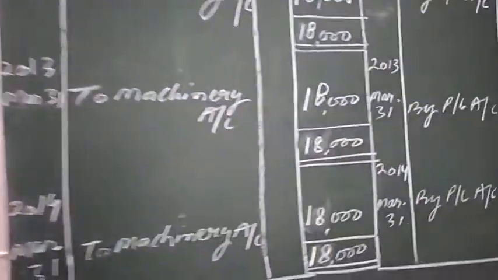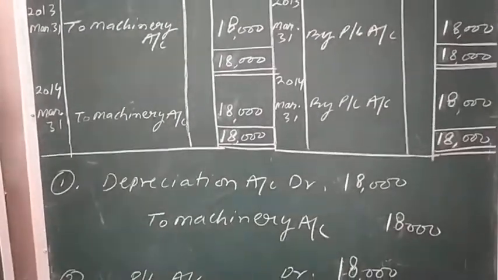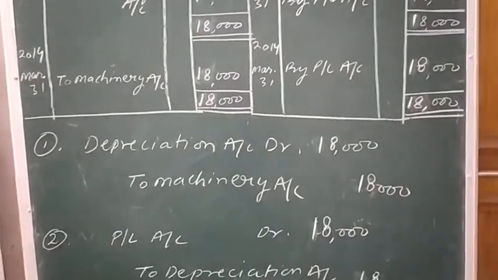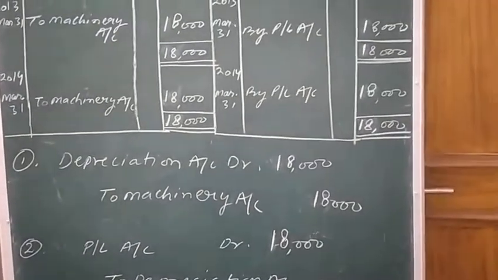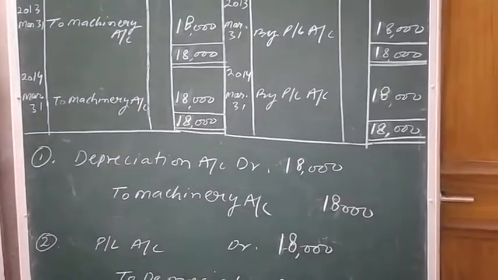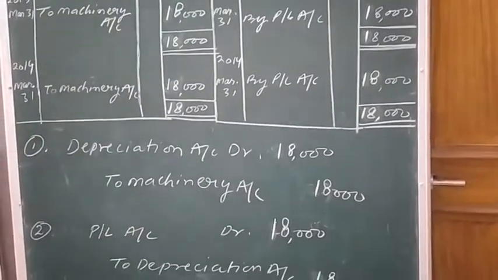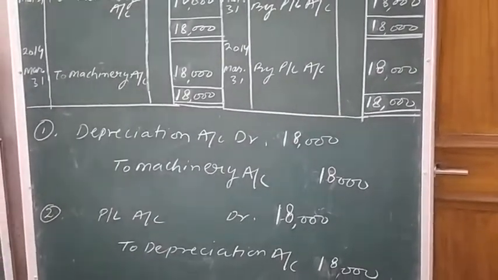For charging depreciation on the asset, the journal entry to be passed is depreciation account debit to machine. Depreciation, itself a loss, is shown on the debit side, and because of this depreciation amount, the value of the machine will decrease. Machine, itself an asset, whenever an asset decreases, is shown on the credit side.